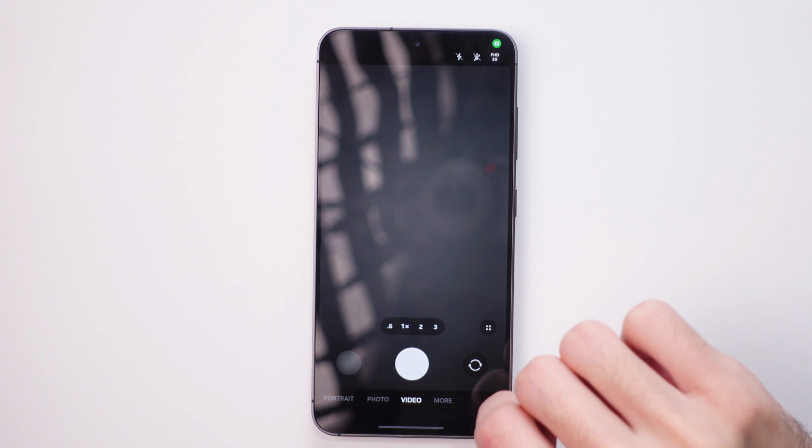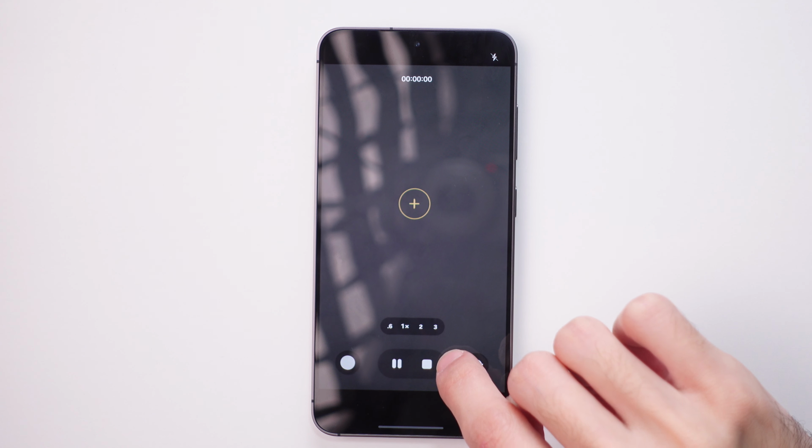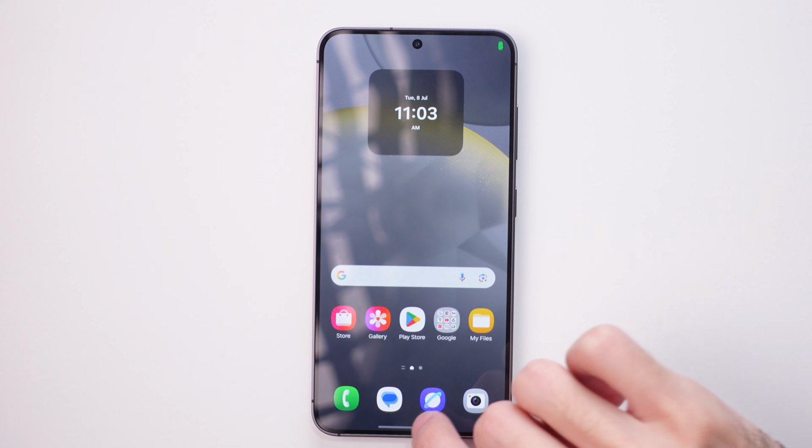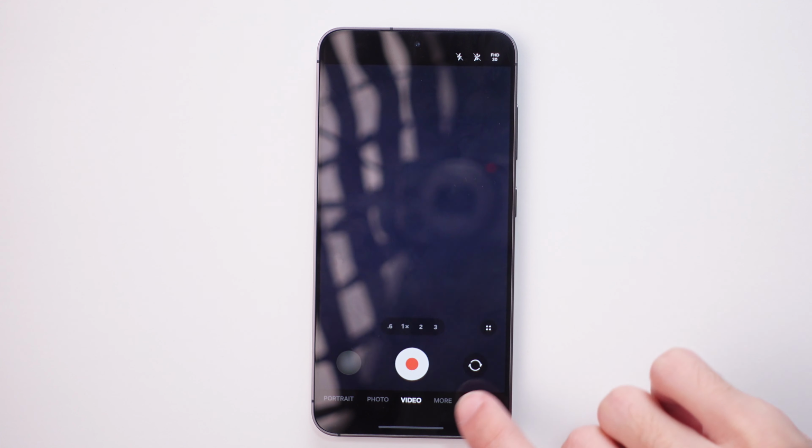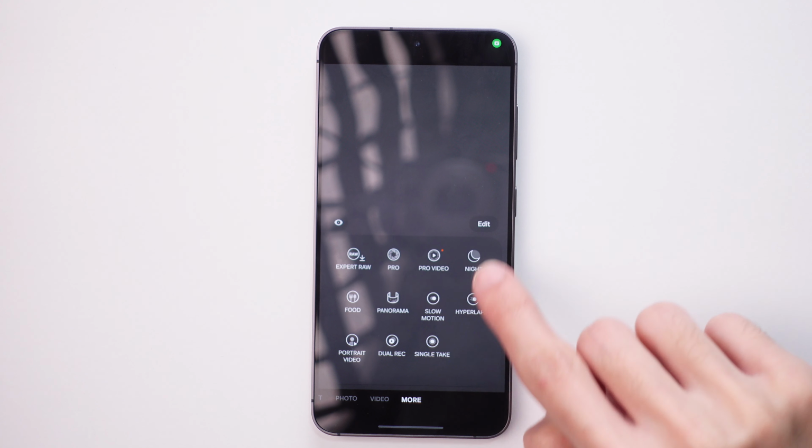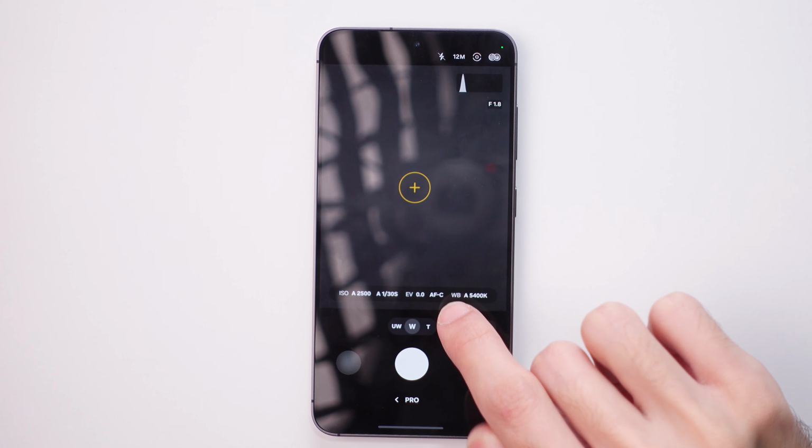You can now open the camera on the video mode, for example, like this, or you can just use one of these options here, like the Pro mode,